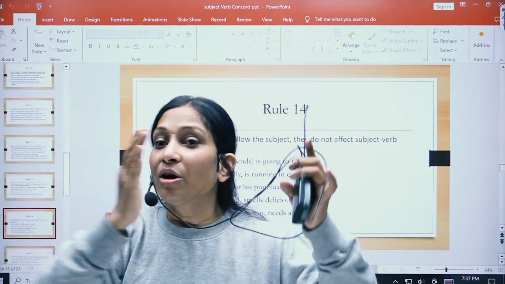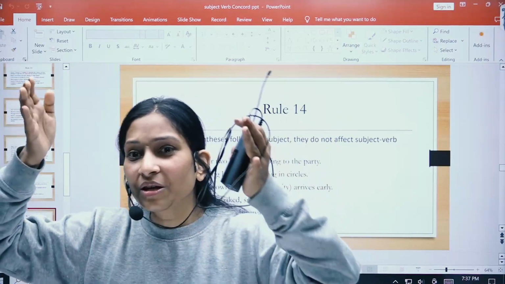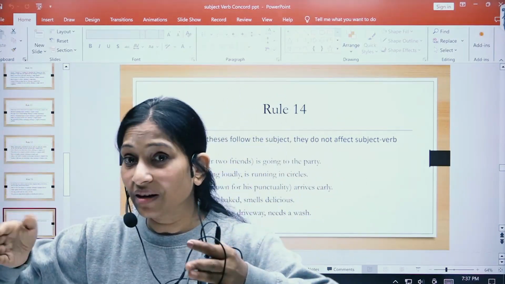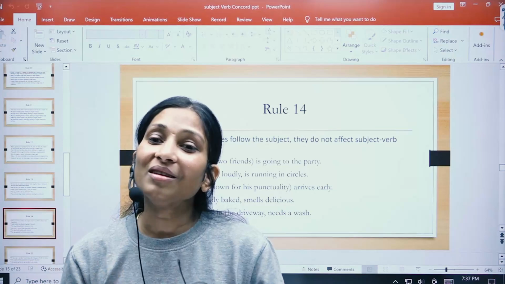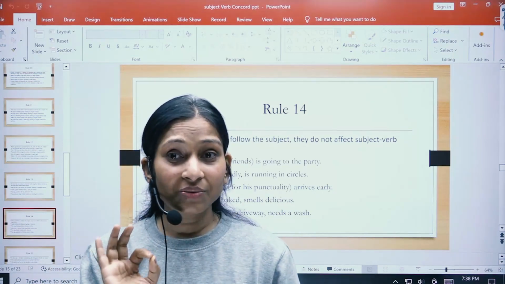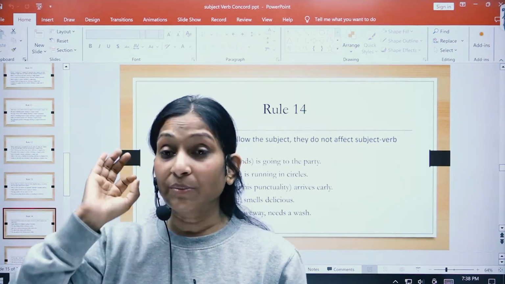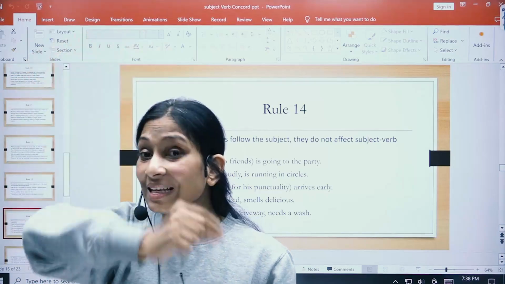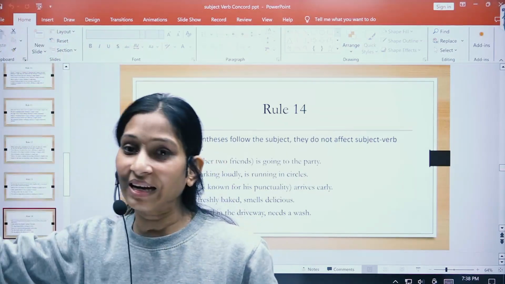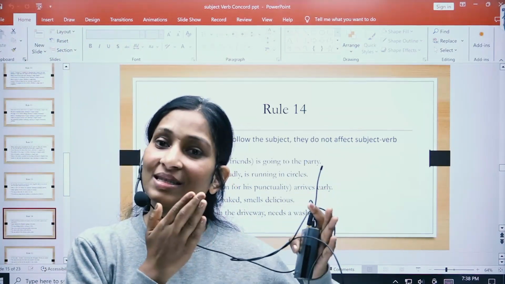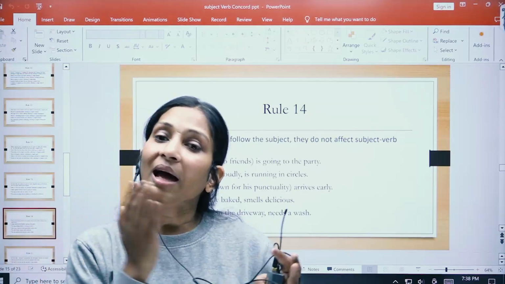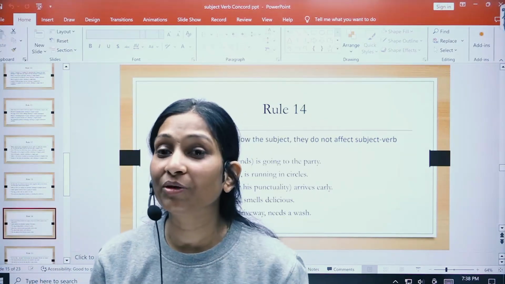So Rahul is coming, and the words that I have used in between are just parentheses or filler subjects. Do not look at the filler subjects. Only the main subject and the verb will be connected, and if the main subject is singular, the verb will be singular, and if the main subject is plural, then the plural verb will be used.